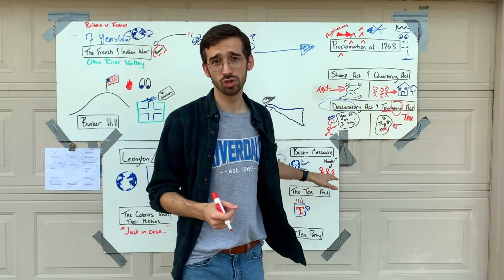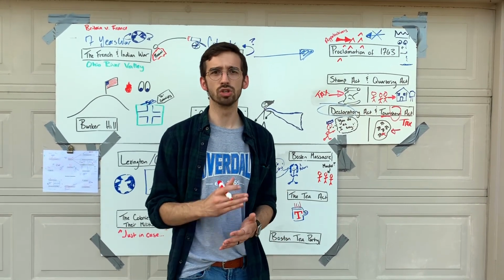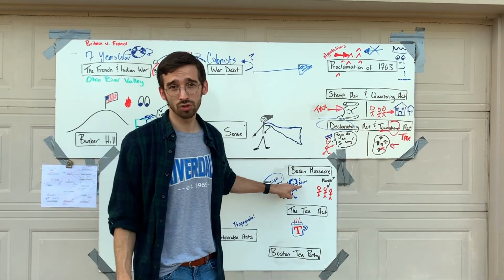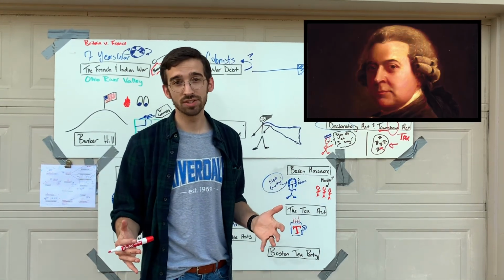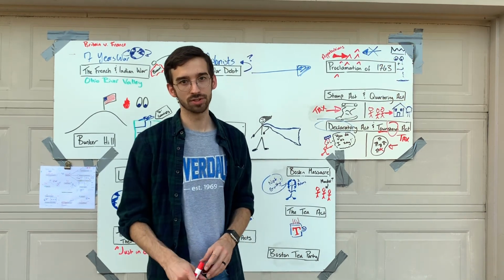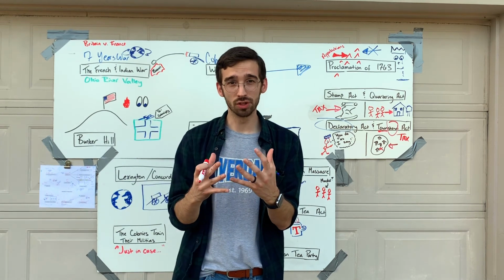So these British soldiers who are going to be tried for murder, they need to find someone who's fair, that they can trust to defend them with the law. They turn to a famous lawyer at the time, John Adams. So John Adams defends these British soldiers in court. Are they guilty of murder? No, not guilty. But that doesn't solve the problem of tension in the colonies.